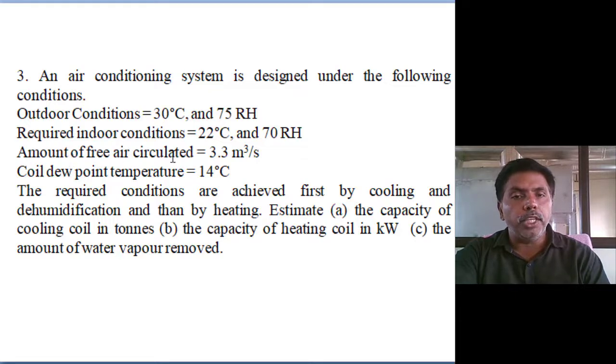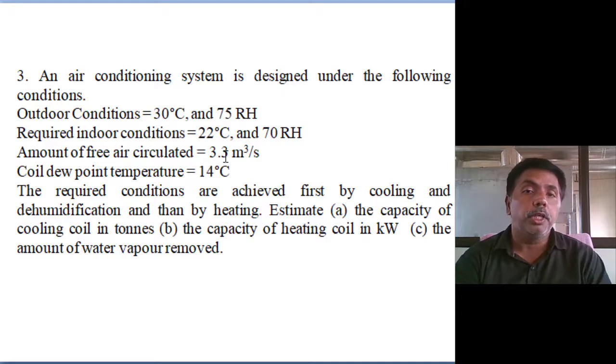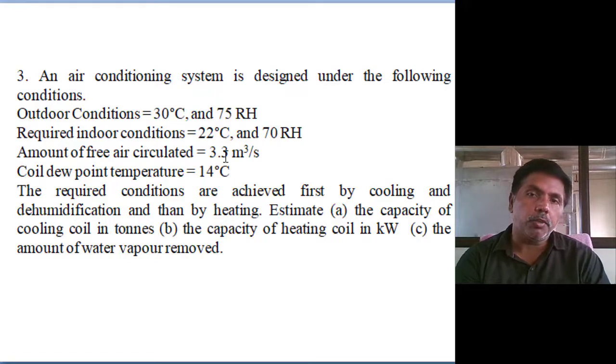The amount of fresh air circulation is given here as 3.3 meter cube per second. They gave the volumetric flow rate. Convert it into mass flow rate. How can you convert volumetric flow rate? By the specific volume, you will get the mass flow rate in kg per second. So here we want to extract the specific volume also.